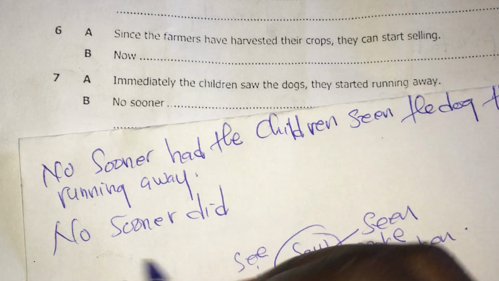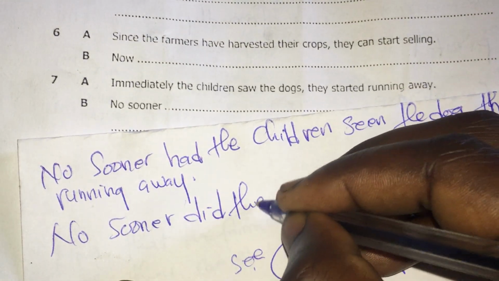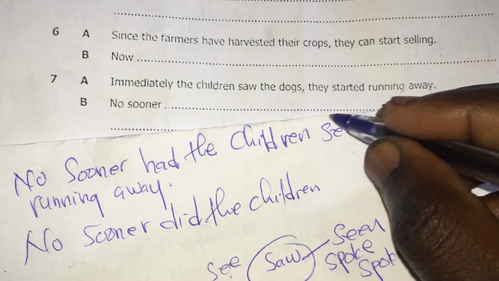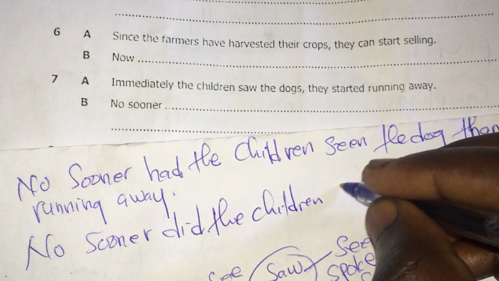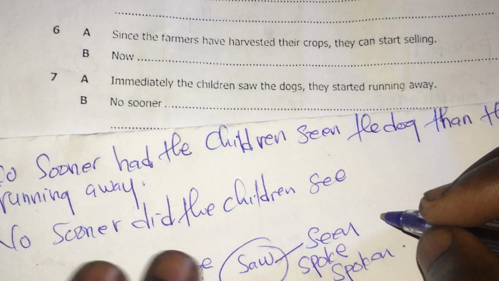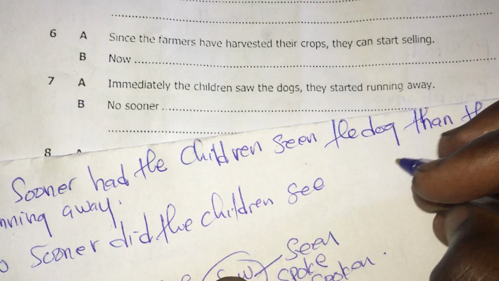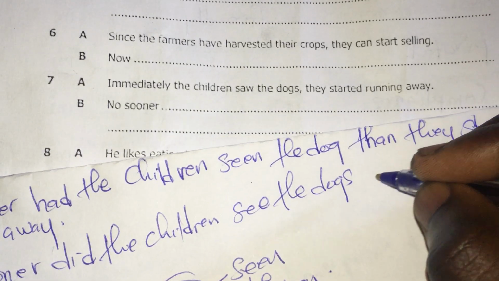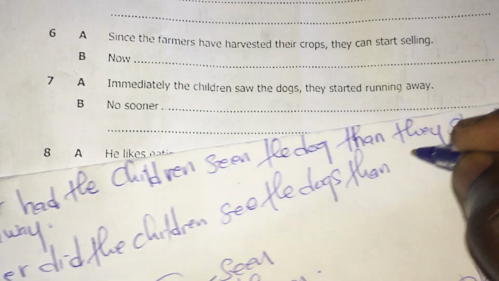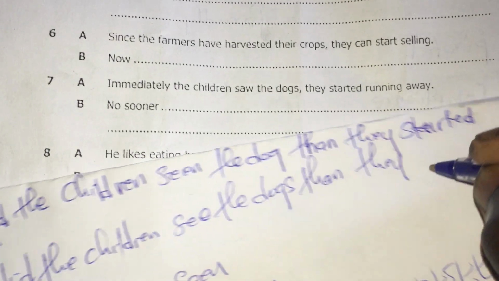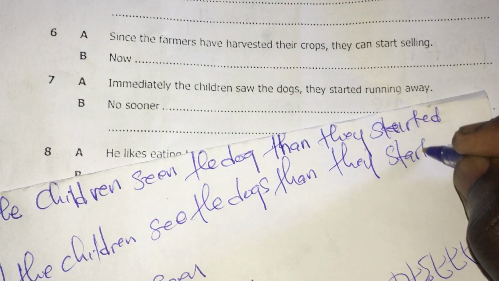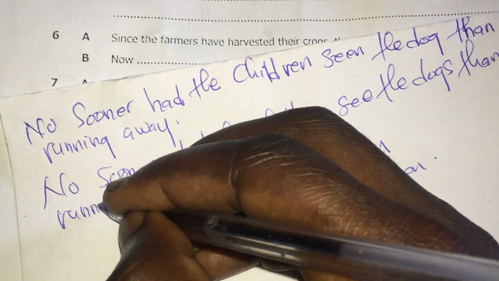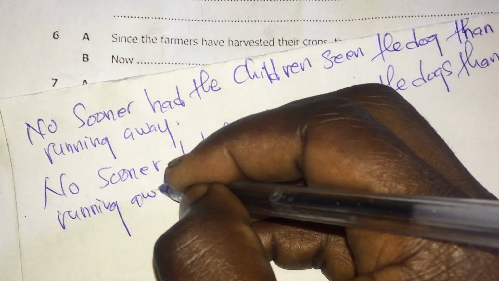So you can also write it like no sooner did the children, like this. Here where it is saw, we are going to say see, because we have used did. So no sooner did the children see the dogs, then where there's a comma, we replace it with the word than. Than they started running away. So it's running away. That's how it is.